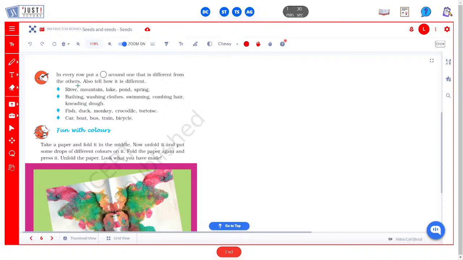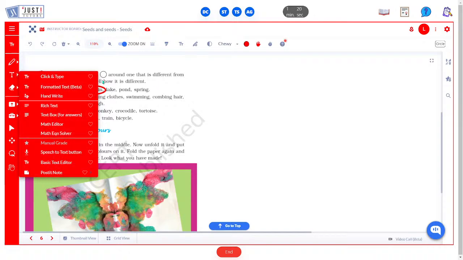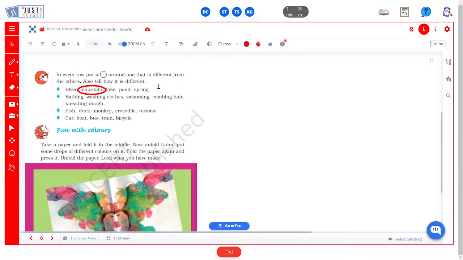So among these we can circle mountain, and the reason is that mountain is not a source of water. We can write that over here. Mountain is not a source of water. All others are source of water, but mountain isn't.